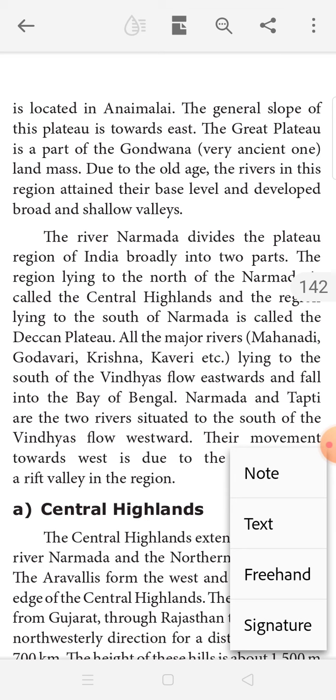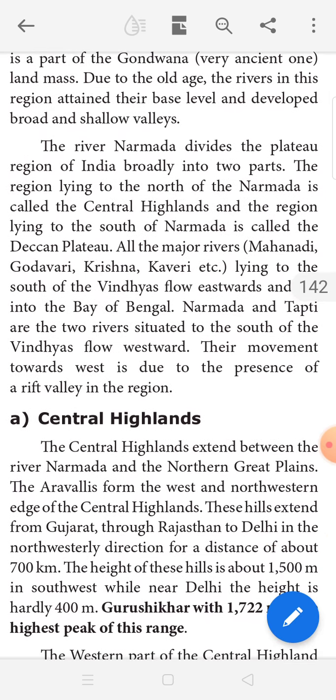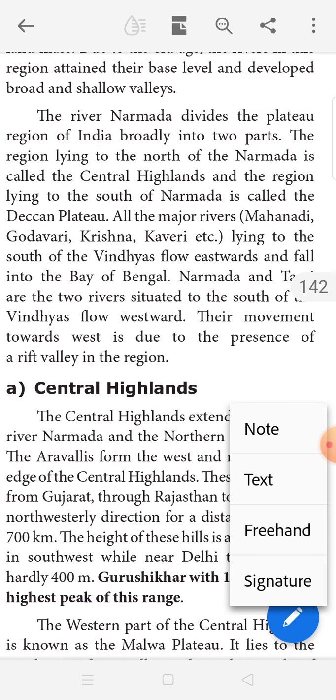Narmada and Tapti are the two rivers situated to the south of the Vindhya that flow westward. So these two rivers, Narmada and Tapti, are west flowing rivers. They flow west into the Arabian Sea. Their movement towards the west is due to the presence of the Rift Valley in this region.